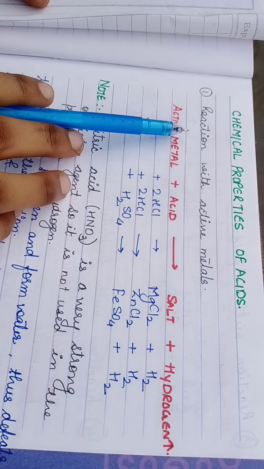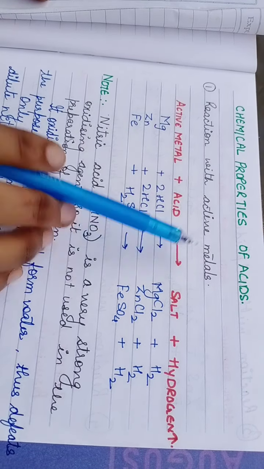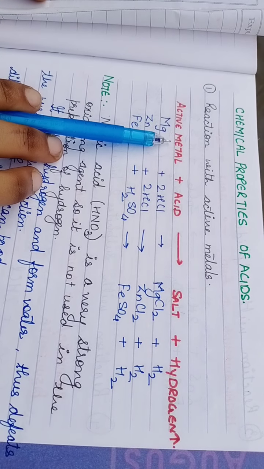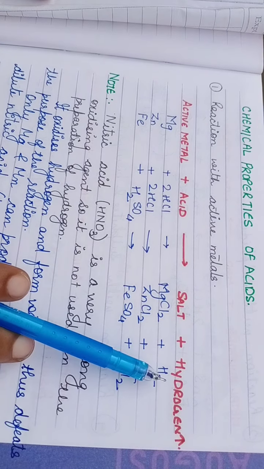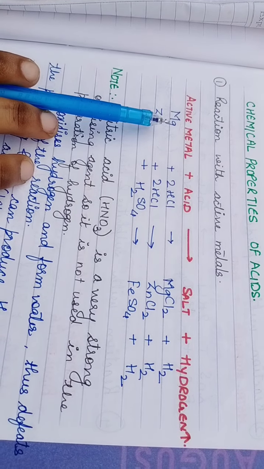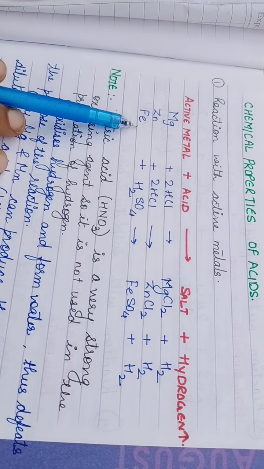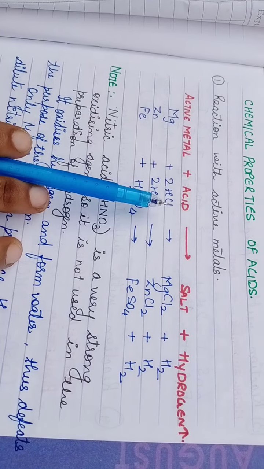Now as you can see, the first chemical property is reaction with the active metals. Now this is the word equation. Active metal will react with acid and it will form salt and hydrogen gas. Children, so all the active metals, that is magnesium, zinc, iron, aluminium, all these active metals will react with acid.